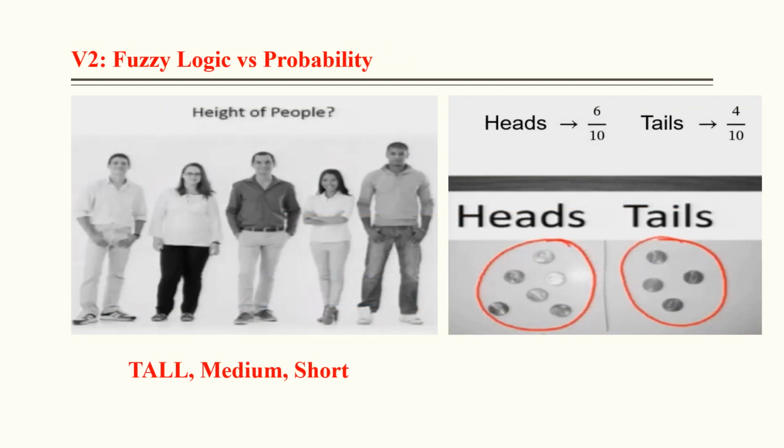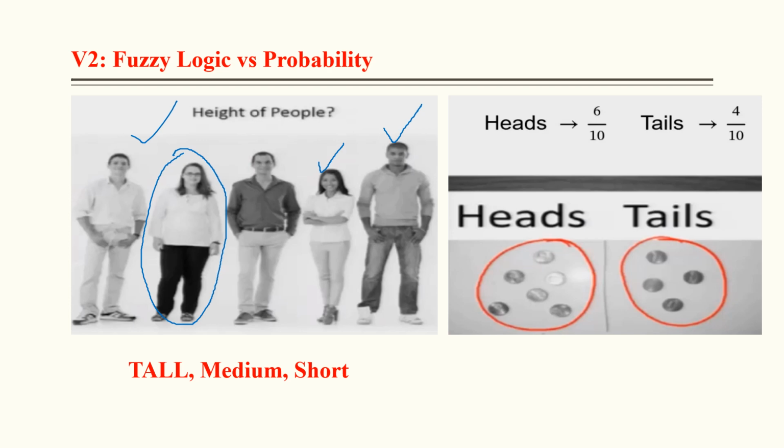So this is the case of fuzzy logic: tall, medium, short. This is tall, and this is the case of short. But if you look at this lady, we are not so certain whether we have to put her into tall or medium. So some type of fuzziness will be there.